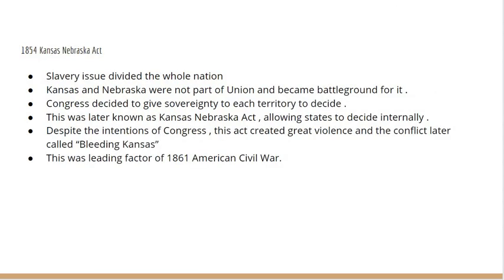1854, Kansas-Nebraska Act. The slavery issue divided the whole nation. Kansas and Nebraska were not part of the Union and became a battleground for it. Congress decided to give sovereignty to each territory to decide. This was later known as the Kansas-Nebraska Act, allowing states to decide internally. Despite the intentions of Congress, this act created great violence and the conflict later called Bleeding Kansas. This was the leading factor of the 1861 American Civil War.